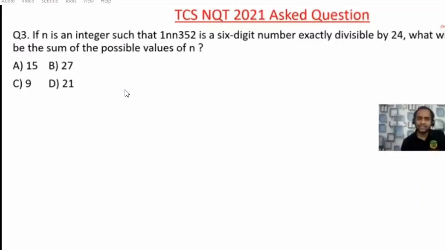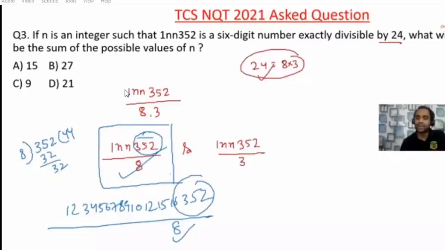The divisibility rule of 8 says that if your last 3 digits are divisible by 8, for example 8 fours are 32, then the complete number will be divisible by 8. Here the last 3 digits are 352, which is divisible by 8, so the complete number will be divisible by 8. So we are done with this, and we need not check for the value of n.